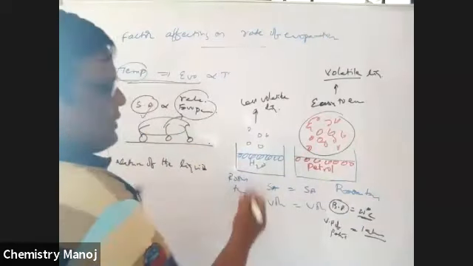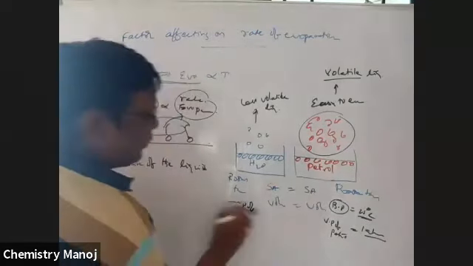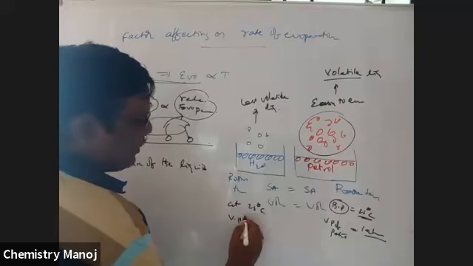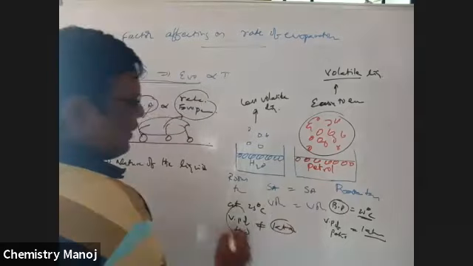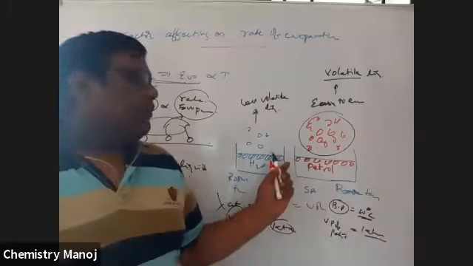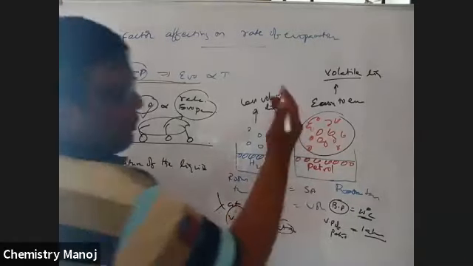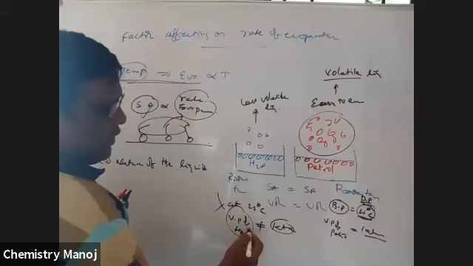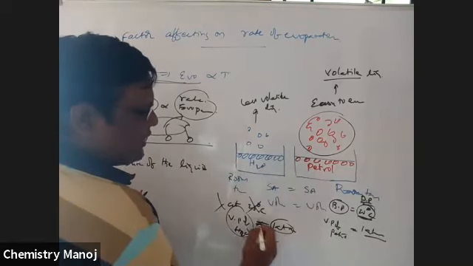But consider water. At 25 degrees centigrade, the vapor pressure of water is not equal to 1 atmosphere, which is the atmospheric pressure. So it does not evaporate easily. That is why petrol is more volatile than water. Here, 25 degrees centigrade is taken as the boiling point of petrol, but 25 is not the boiling point of water. For water, 100 degrees centigrade is required to equalize these two.